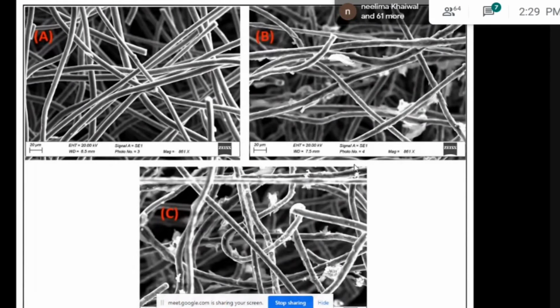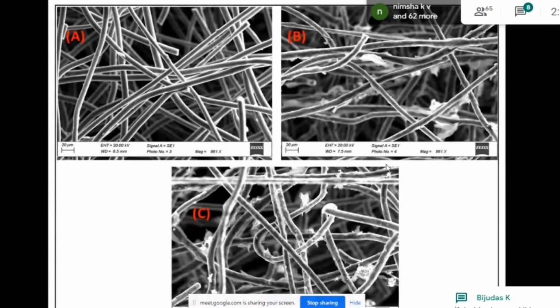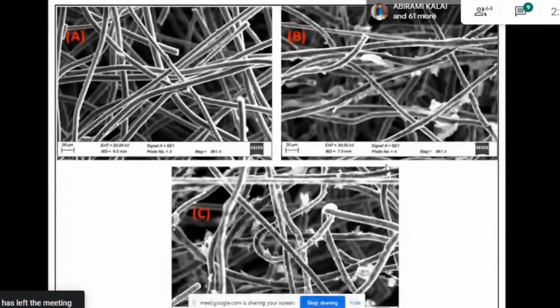Next, second, carbon fiber with a coating of the conducting polymer polythiophene. The diameter of the hollow cylindrical tubular structures is increased. We can directly calculate the diameter and size of our sample with the software available in the SEM instrument. We also have another software, ImageJ, which is useful for calculating the particle size and diameter. So we found that it widens.